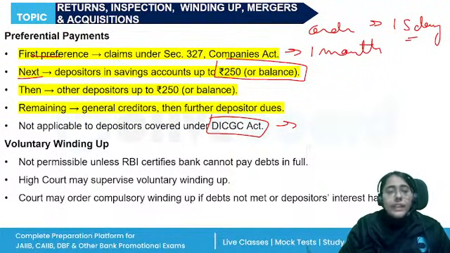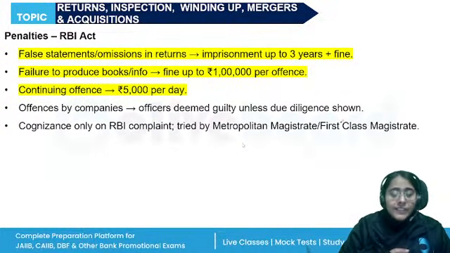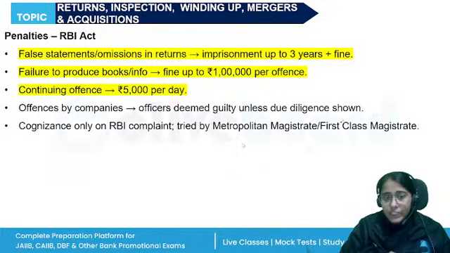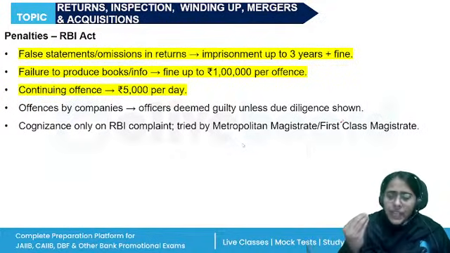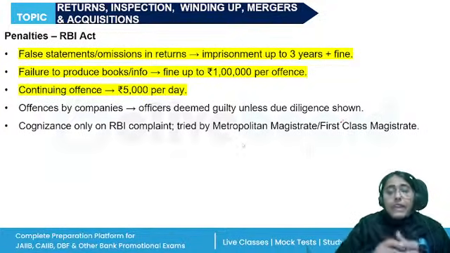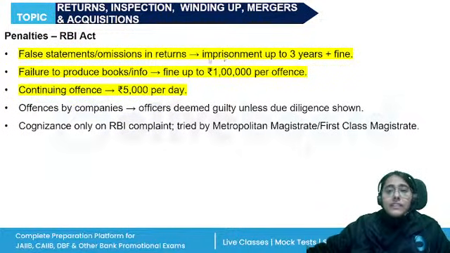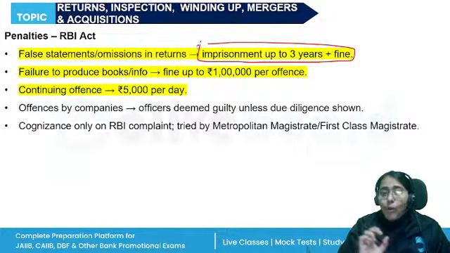Last topic of this unit, the penalties for the offences under the RBI Act and the Banking Regulation Act. If the bank fails to fulfill any of the directions as per the RBI Act, fails to make applications, furnish a return or statement, or any other regulation, order, direction, or makes a statement with false information willfully, they will be imprisoned for a period of 3 years and a fine. Who will be imprisoned? The directors, the persons responsible. Even the auditors will be held liable.